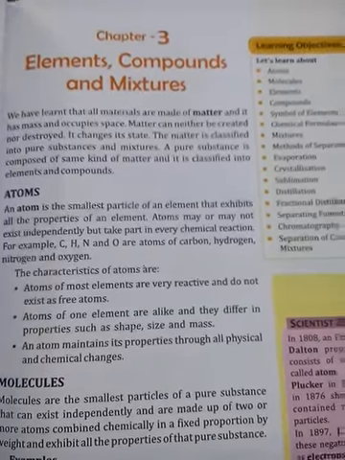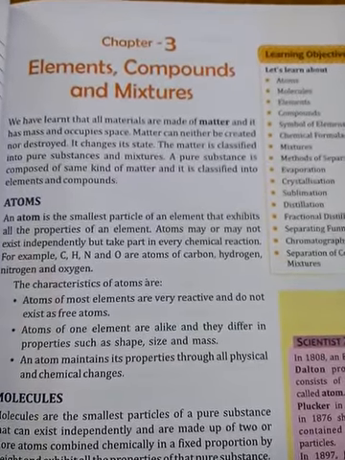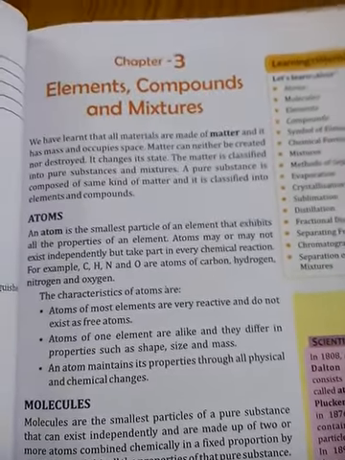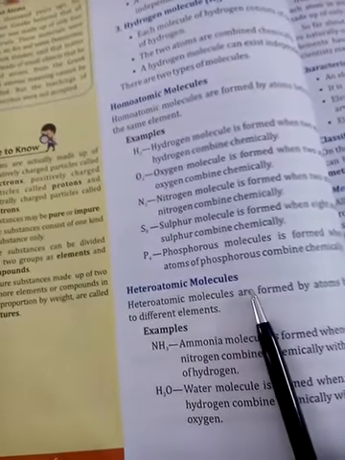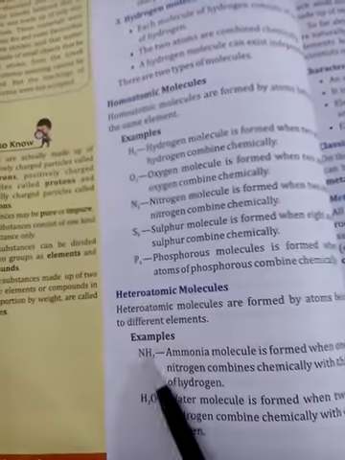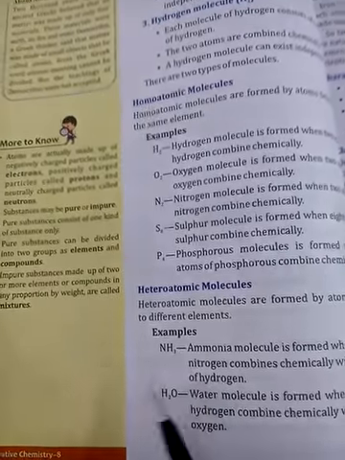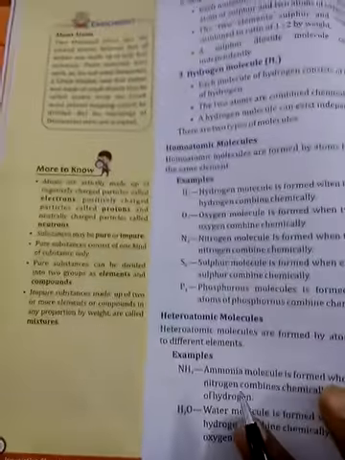Hello students, in the last online classes I have taught you from the chapter 3 element, compound and mixture. We have discussed till heteroatomic molecules. So what are heteroatomic molecules? The molecules which are made up of more than one type of elements. Already we have discussed till here.